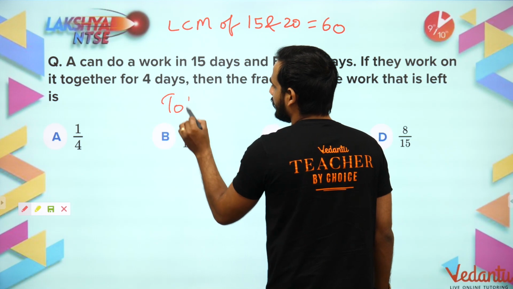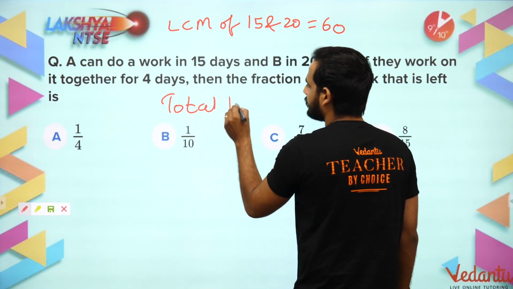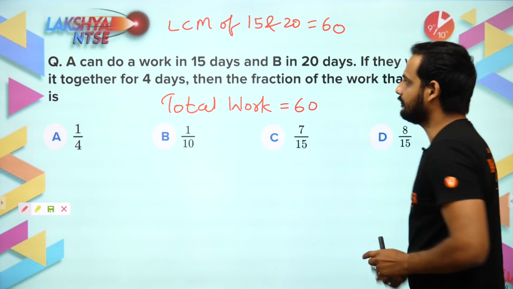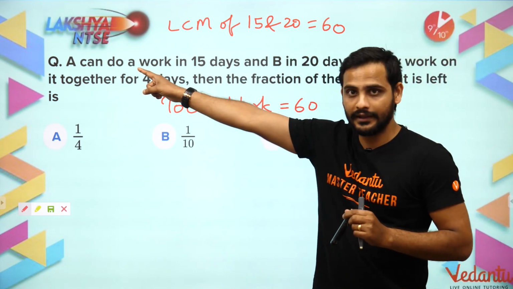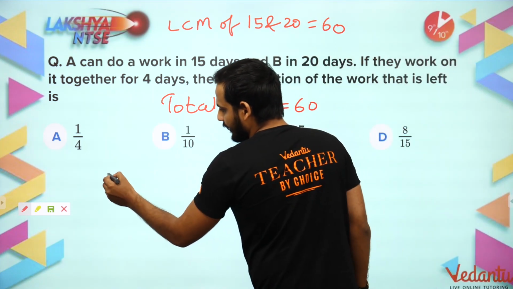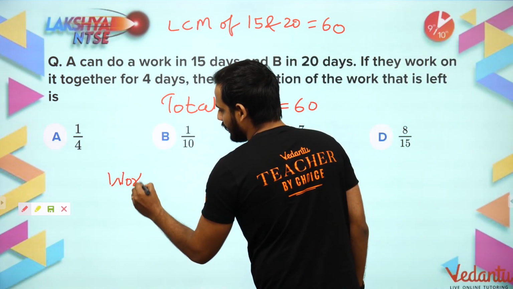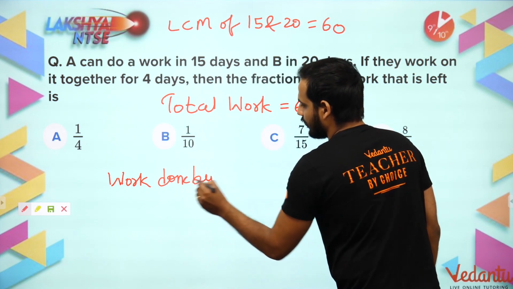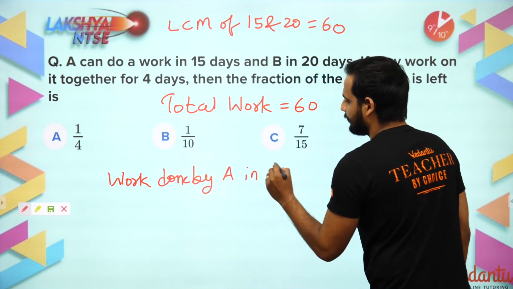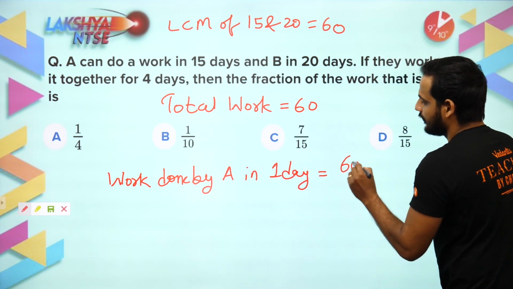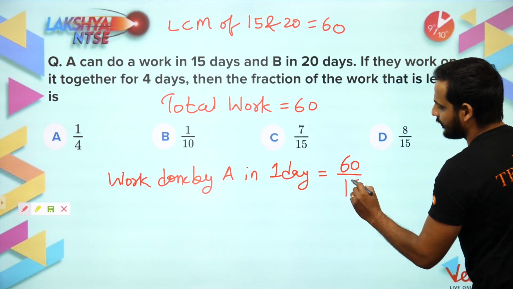Okay, so I have got, sir, my total work is 60. Now, A is doing this work in 15 days. So, work per day done by A. How much work is done by A in 1 day? So you can say, sir, work done by A in 1 day will be 60 divided by how many days he is completing in, 15 days.